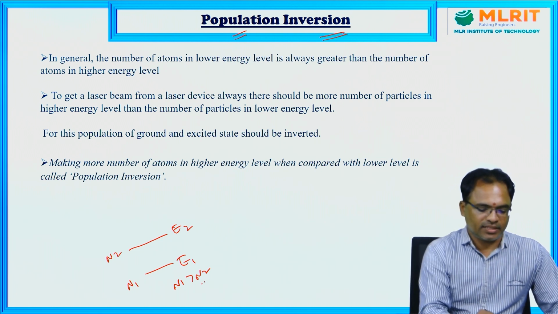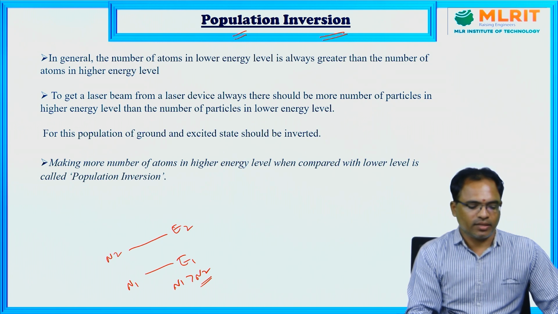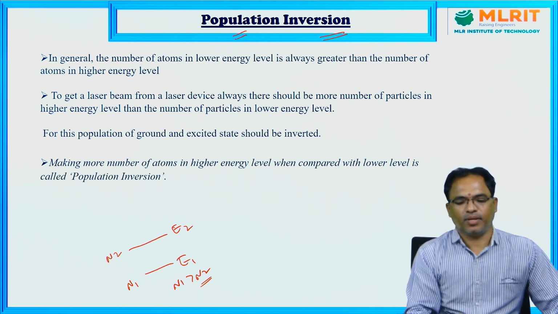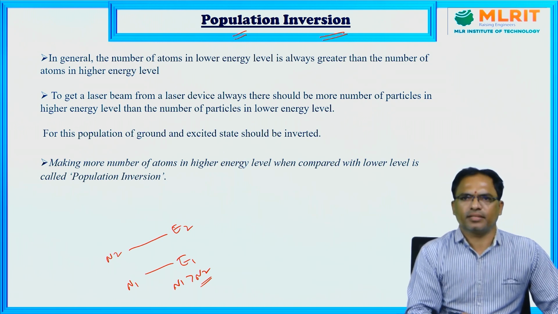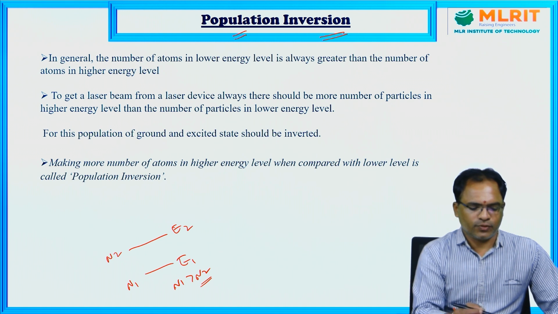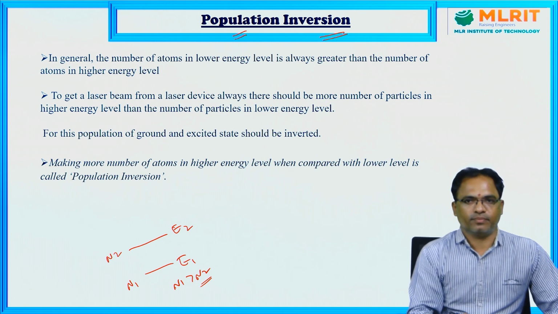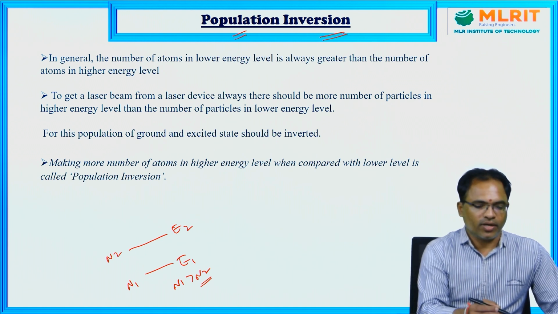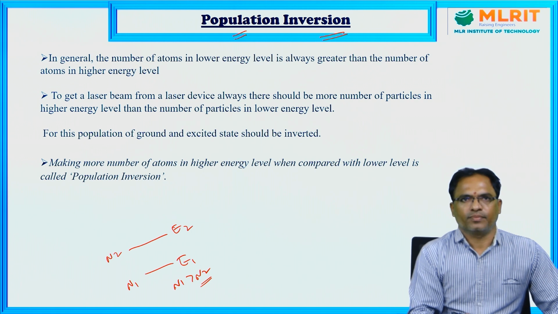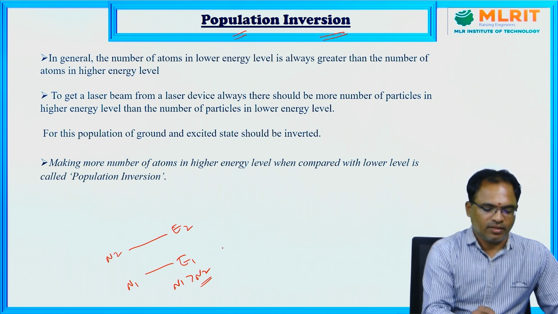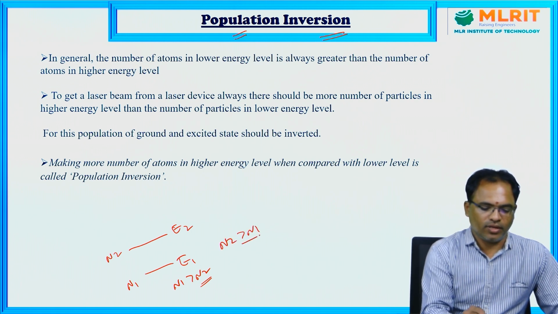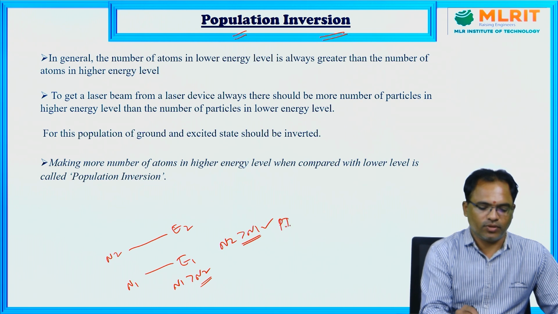If that is the case, there will be more chance of getting stimulated absorption, but to get a laser beam from a laser device, the process of stimulated emission must definitely occur. For that, more atoms should be in the excited state. That is, making N2 greater than N1 is called population inversion.